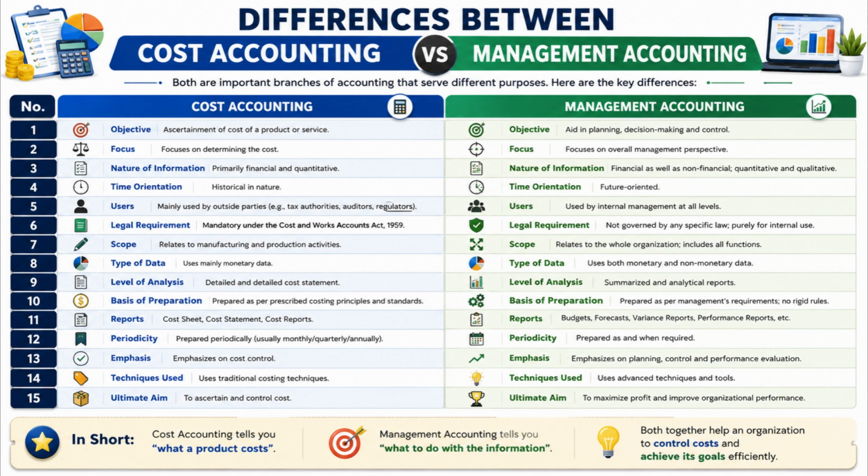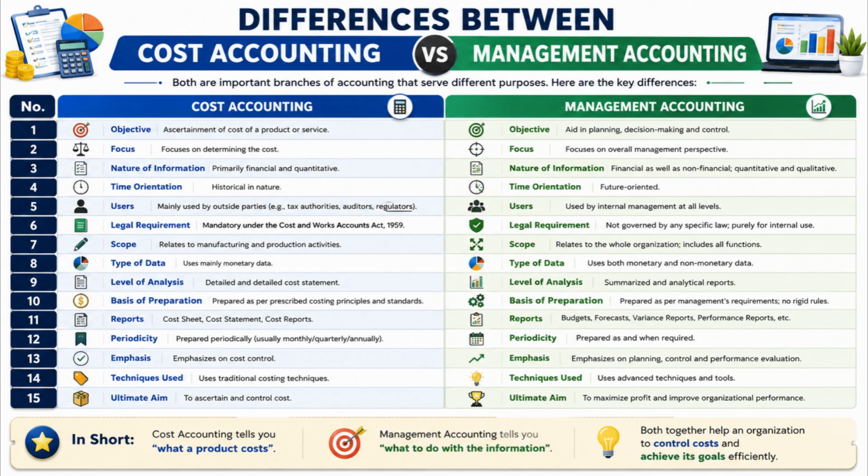In this video, we will discuss the differences between cost accounting and management accounting. Both are important branches of accounting, but they serve different purposes in business organizations. Let's understand each difference one by one in a simple and easy way.